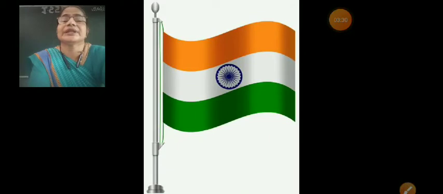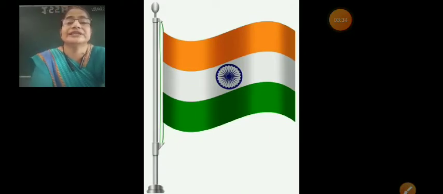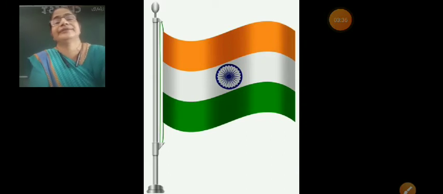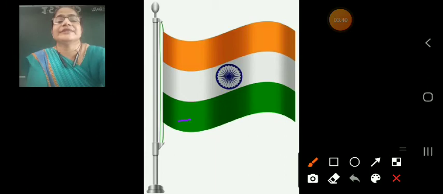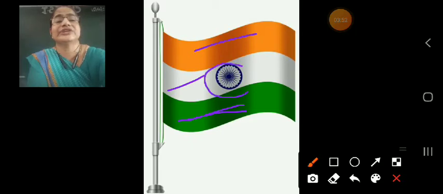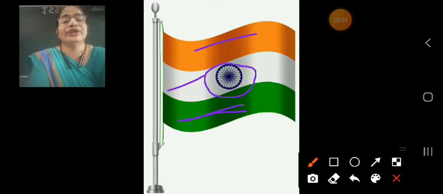Now, this is an image of our national flag. This is green color. There are 3 colors: saffron, green and white, and in the center there is one blue color wheel.